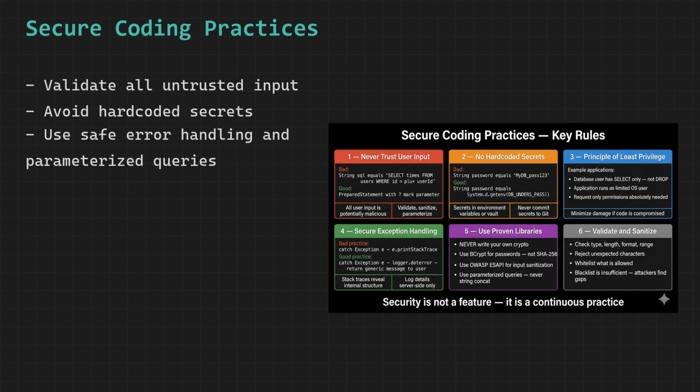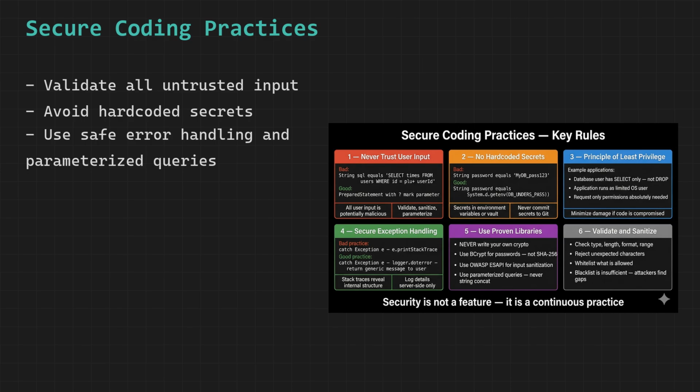Attackers specifically scan public GitHub repositories for hard-coded secrets and find them constantly. All secrets must come from environment variables, configuration files excluded from version control, or dedicated secrets management systems like HashiCorp Vault or AWS Secrets Manager.